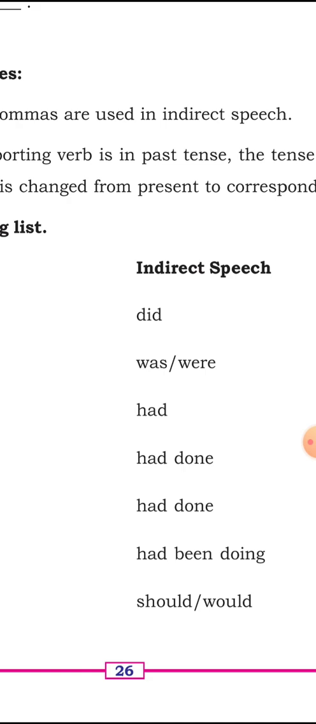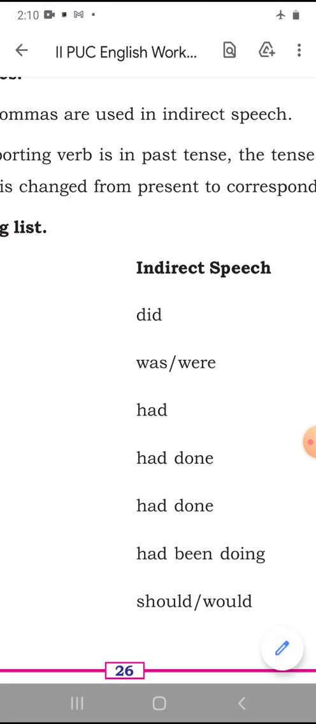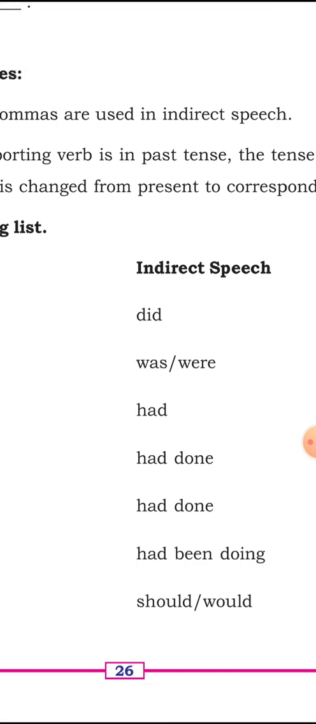Now, I am a teacher changes to he was a teacher. So, is and am both change to was. Now, they are children. If you say, they were children. They are children. They were children.